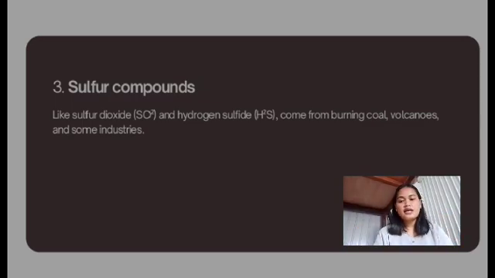Sulfur compounds can cause breathing problems and bad smells. When mixed with water in the air, they form acid rain, which damages plants, buildings, and water life.